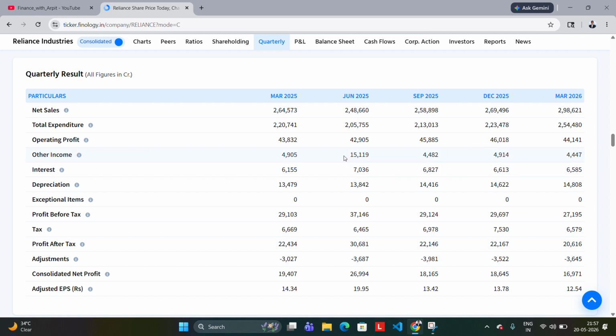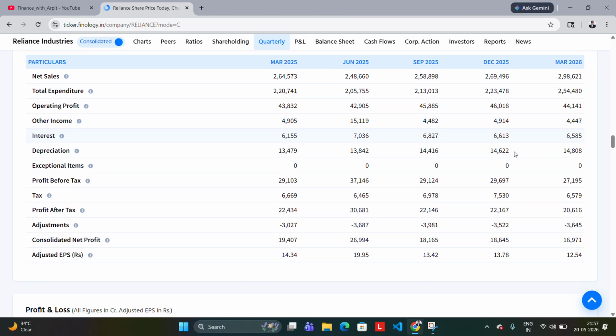And what is the other income? The other income was highest in June 2025. So we must wait for June 2026 result. If it is the same, then what should we do? Then we should wait for another June, that is March 2027. After the March 2027 result, we should see that June 2025 was a very great other income. And if it is the same for June 2026, then we should target this stock for June 2027.